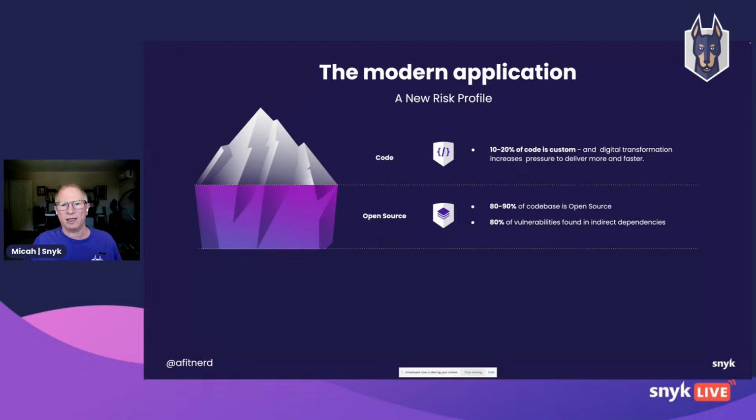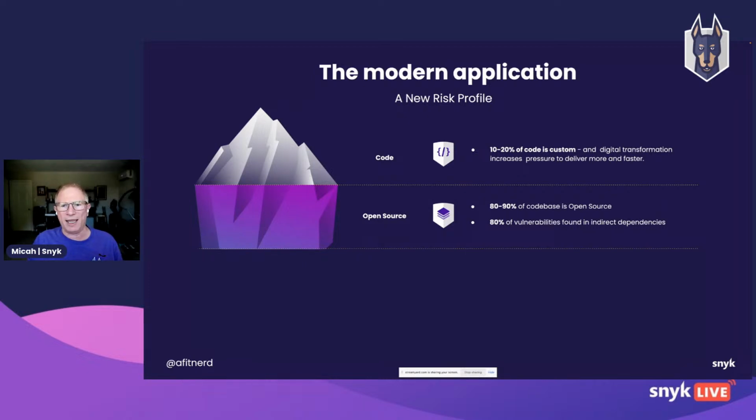And the surprising thing, it was surprising to me, is that 80% of vulnerabilities are found in indirect dependencies. That is those transitive dependencies. So maybe I'm using a library that I contribute to in my project. I contribute to the Java JWT project, Java JSON Web Token. So I am very familiar with that library. However, that library has its own dependencies, and I am less familiar with those.